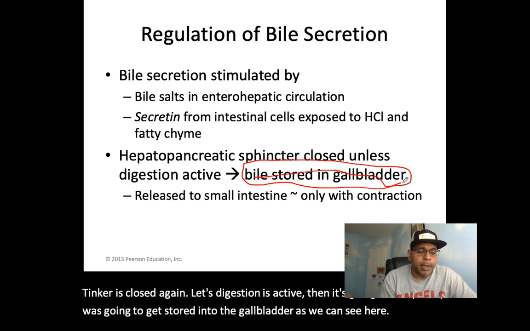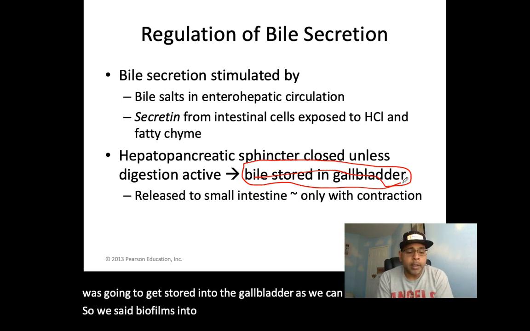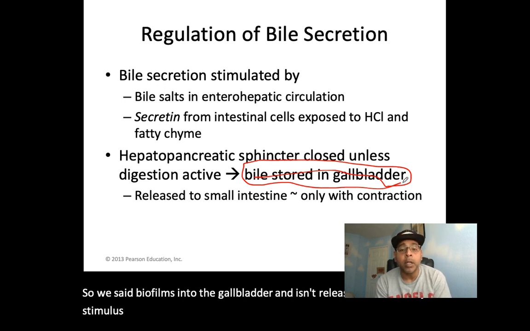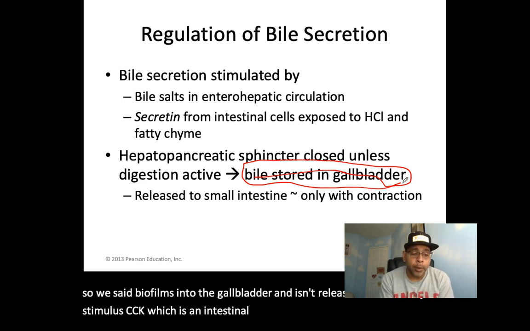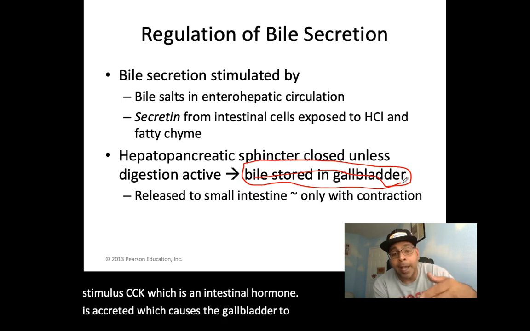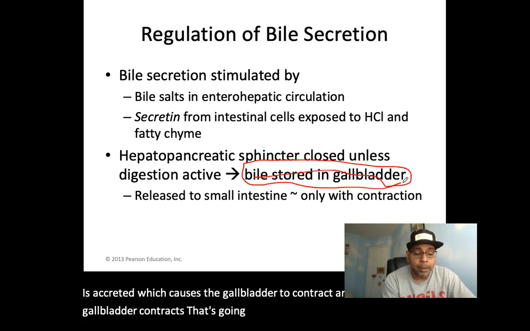So we said bile fills into the gallbladder and isn't released until the major stimulus, CCK, which is an intestinal hormone, is secreted, which causes the gallbladder to contract, and when the gallbladder contracts, that's going to cause bile to be released.